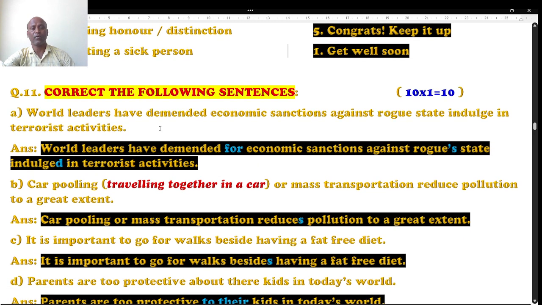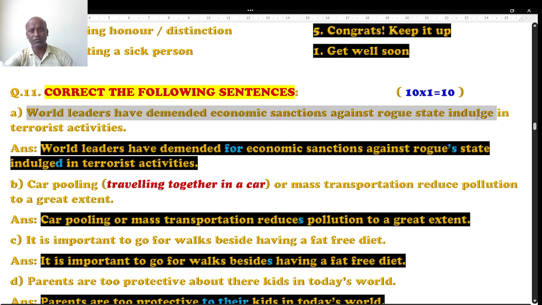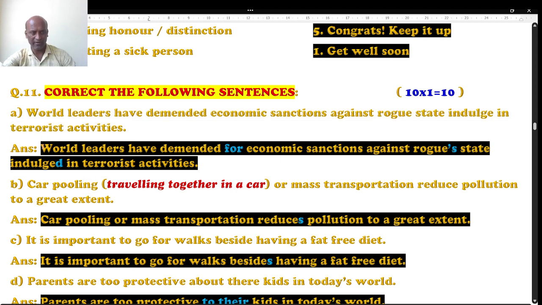Well, let's see question number A. World leaders have demanded economic sanctions against rogue state indulgent terrorist activity. What's wrong in it? Well, I have modified it: World leaders have demanded economic sanctions against rogue states indulged in terrorist activities. That is a meaningful sentence now. Well, go to the second question.